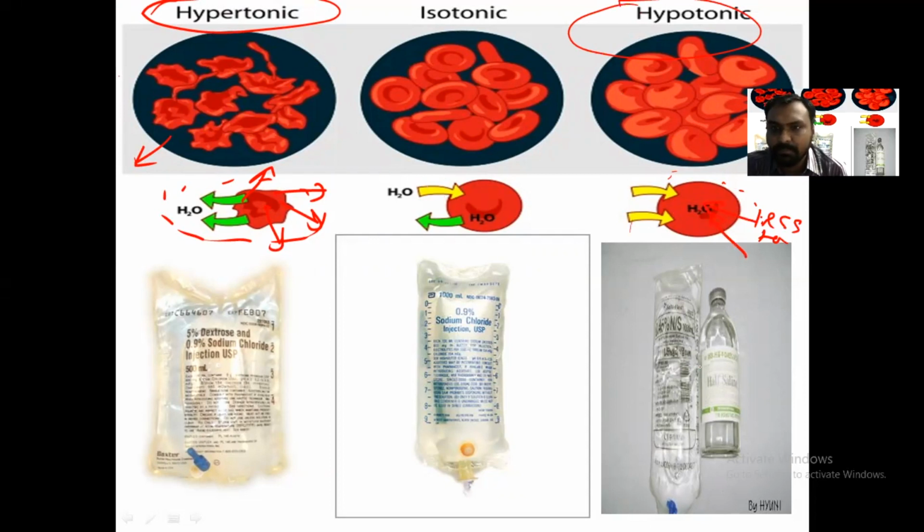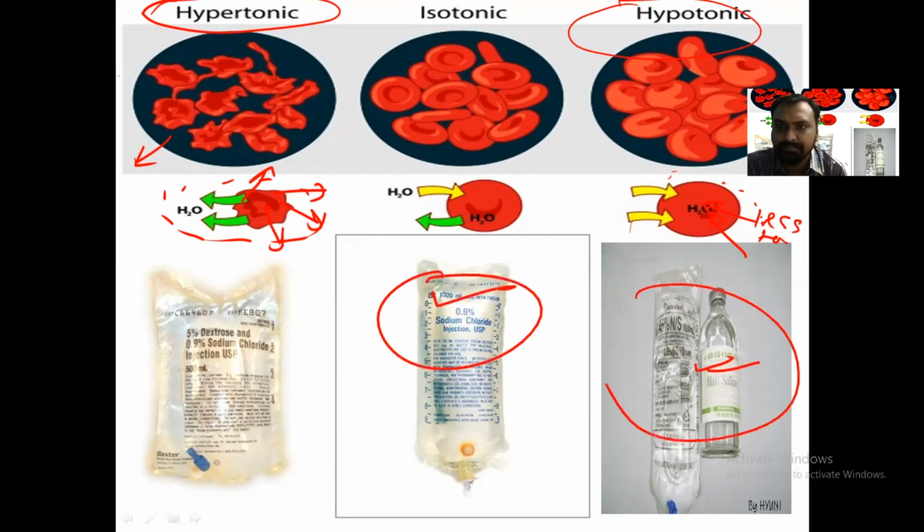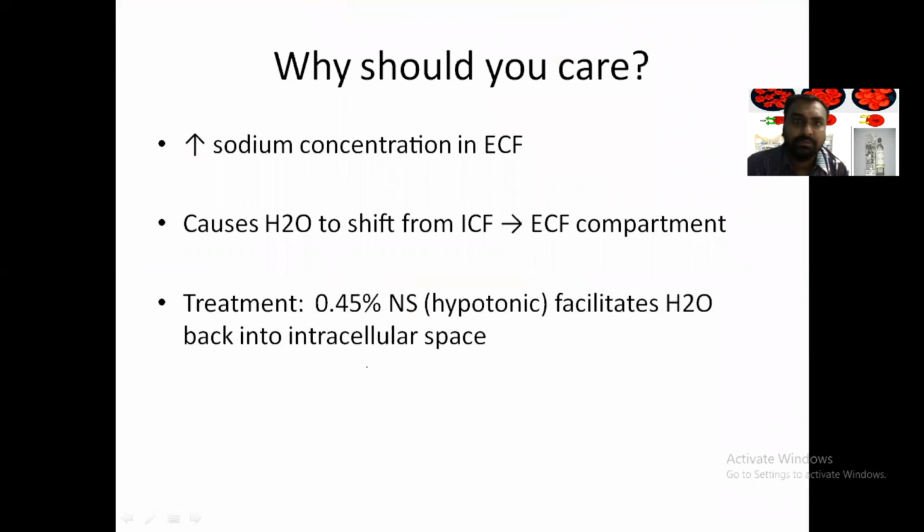So this is 0.45% NS. This is normal 0.9, this is isotonic. This is hypotonic, and dextrose plus 0.9 sodium chloride is a hypertonic fluid. So in case of edema, when there is too much water inside the cell, we can give this hypertonic fluid. Okay, so why should we care?